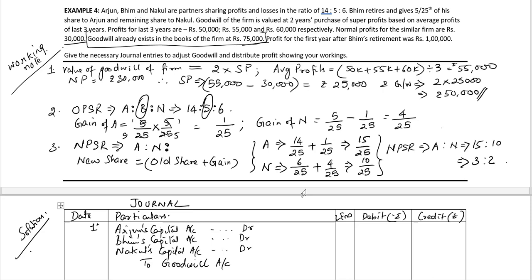Existing goodwill rupees 75,000 to be written off in OPSR, which is 14:5:6. 42,000 against Arjun, 15,000 against Bhim, and 18,000 against Nakul.